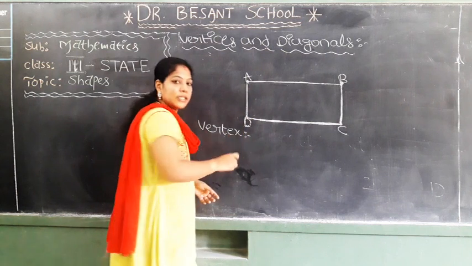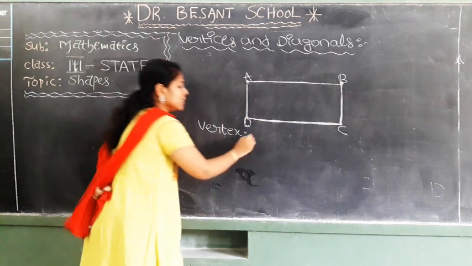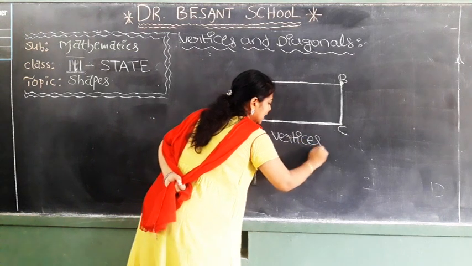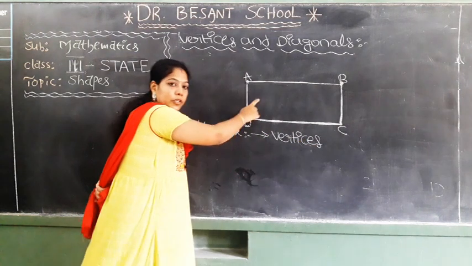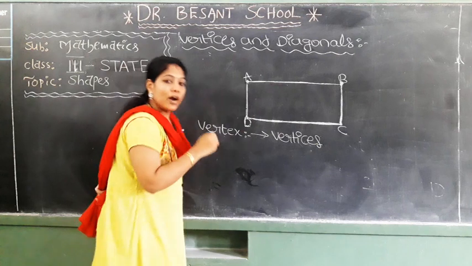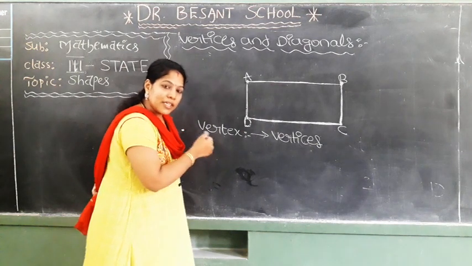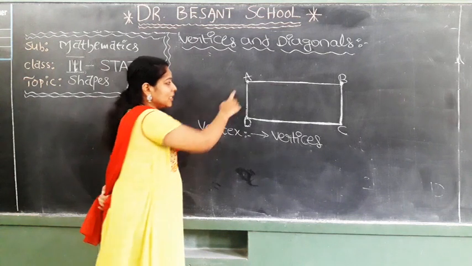Now, the plural of vertex is vertices. What is the plural of vertex? Vertices. Now, coming to this rectangle ABCD, what are the vertices? Observe and say, what are the vertices? Good, children.